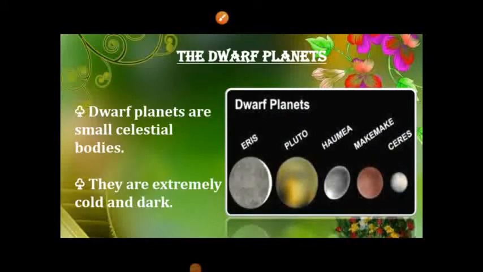The dwarf planets. Dwarf planets are celestial bodies found beyond the planet Neptune. They are extremely cold and dark. They are almost spherical in shape, but unlike planets, they can share their orbit with other dwarf planets. The five dwarf planets of the solar system are Pluto, Ceres, Eris, Makemake and Haumea.